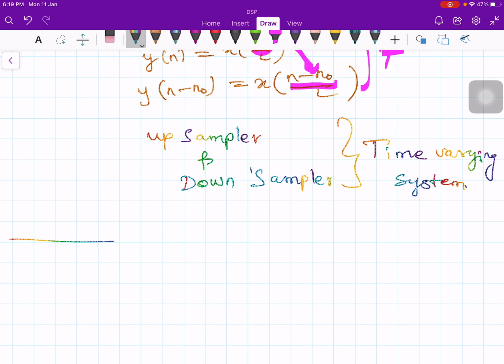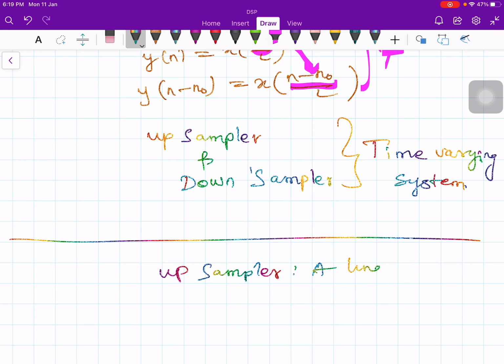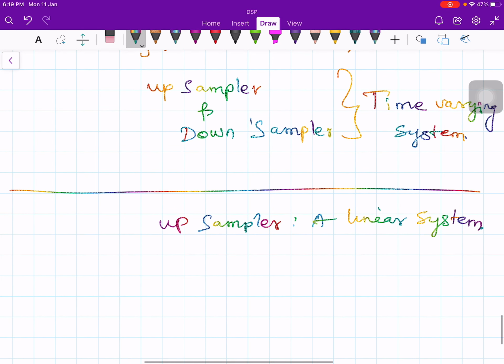Now the next question: is the upsampler a linear system? Yes, the upsampler is a linear system. Okay, so to understand this concept a little more carefully, a little more in detail, let us take an example.